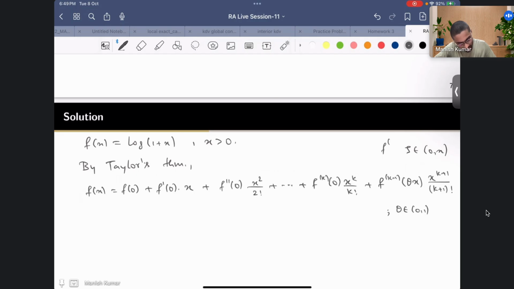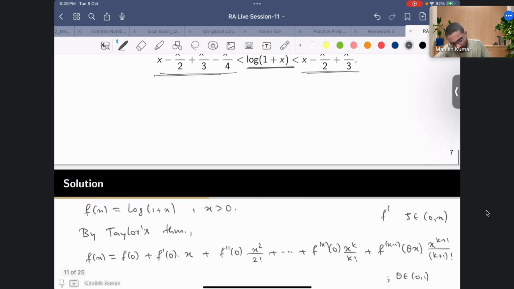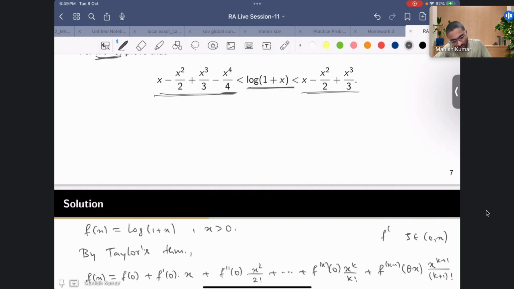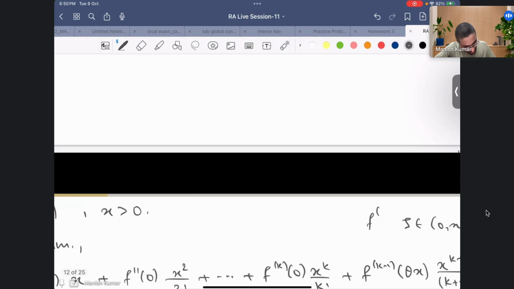Okay, very good. So over here you look that in this case we need till 4 and here we need till 3. So that means that to get this inequality I would need to take k equal to, okay, here I have written k minus 1, it should be k plus 1.